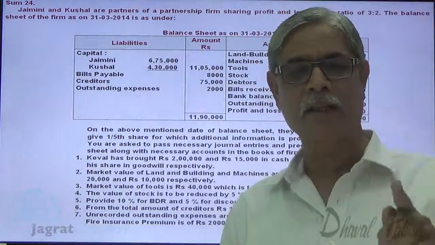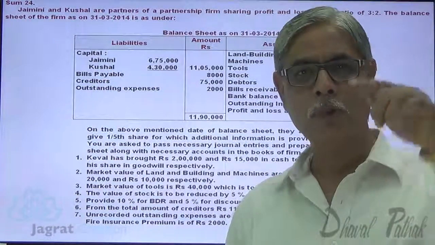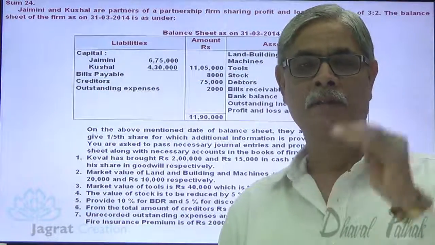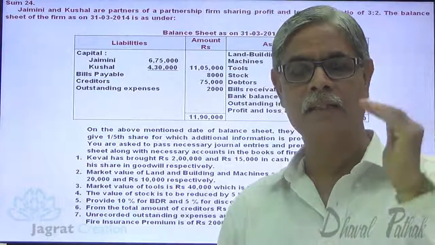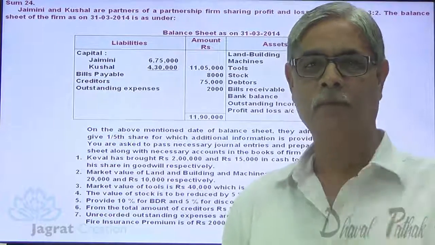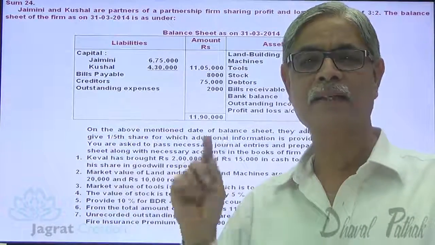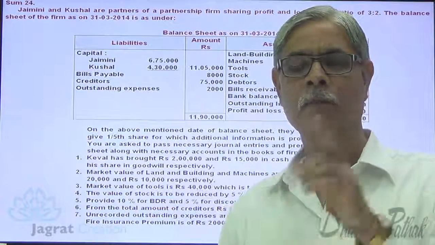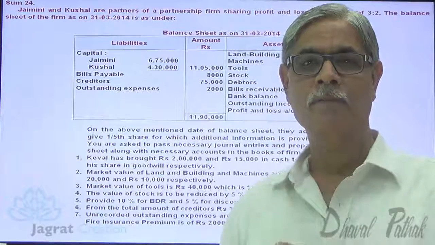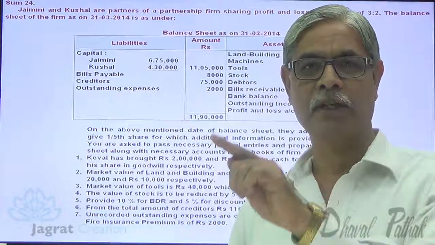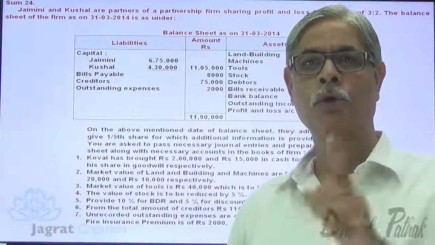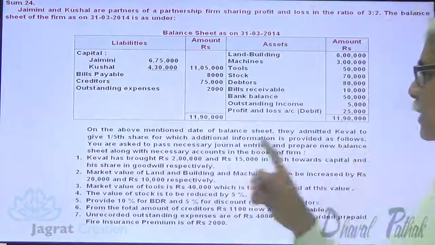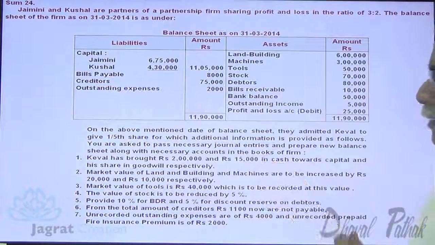The existing partnership firm earns more profit than a new such firm. This additional profit earned by the existing firm is known as super profit. When a new partner is admitted, he gets a right to share not only normal profits but also super profits. To have a right to share in such super profit, the new partner has to bring goodwill. And here, Cable has brought goodwill of rupees 15,000.